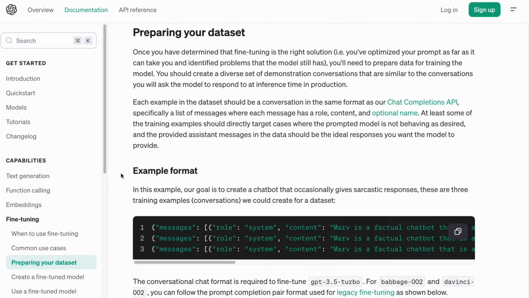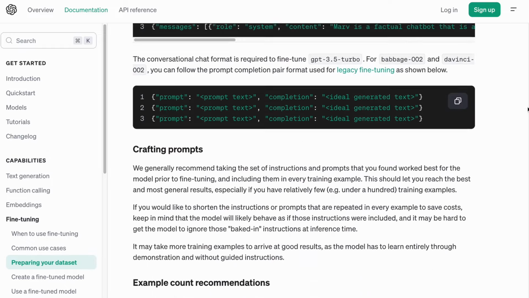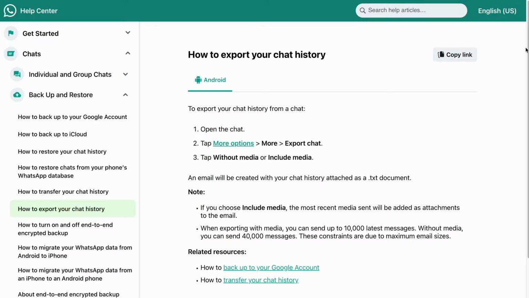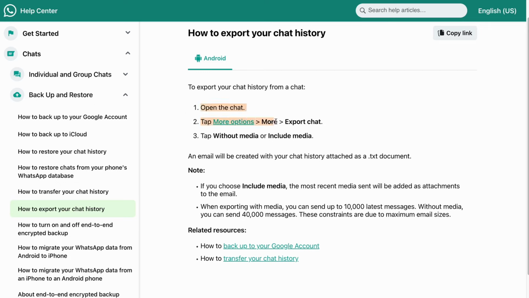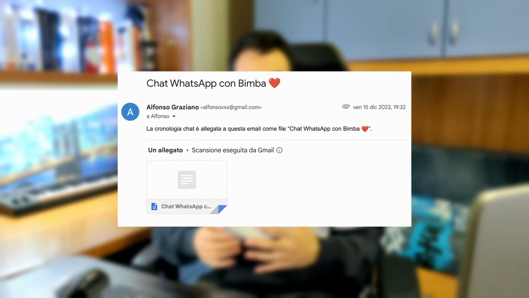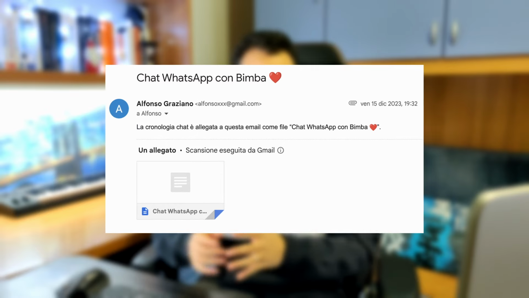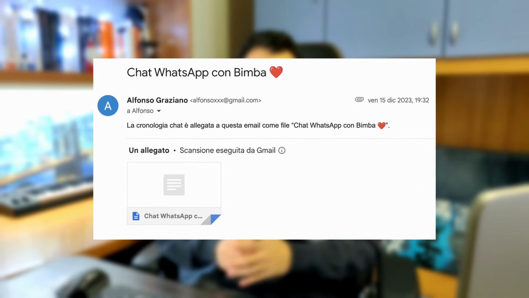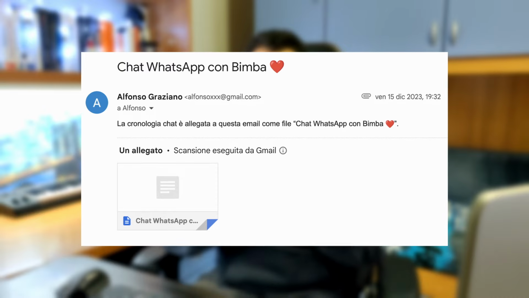I need to find a way to fine-tune GPT-3.5, but I never did it before. After a little bit of research on the documentation, it doesn't seem to be so complex. I just need to have all my WhatsApp conversations with my girlfriend in a format acceptable for OpenAI. First of all, we need to download the chat. I followed the instructions on the WhatsApp website, but my phone was stuck. Eventually, after waiting for a few minutes, I managed to send myself via email a 2 MB text file containing the entire chat from the start of the year.